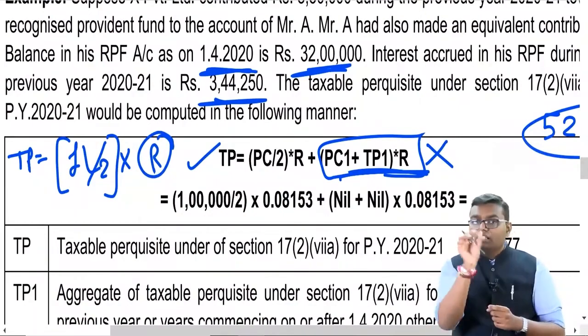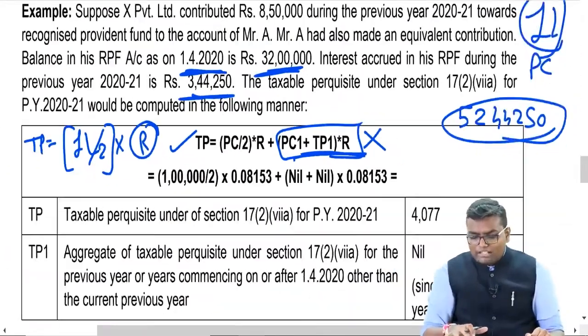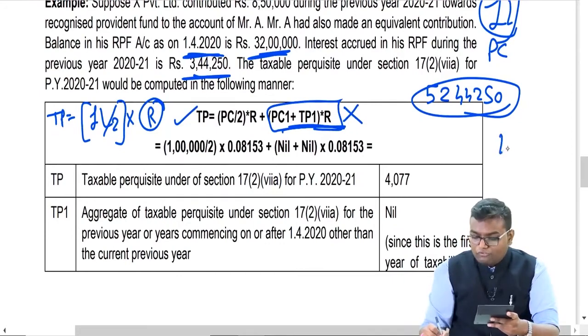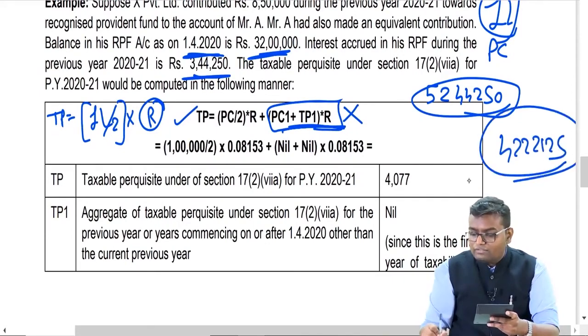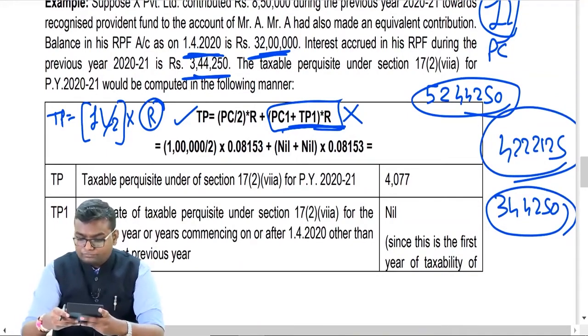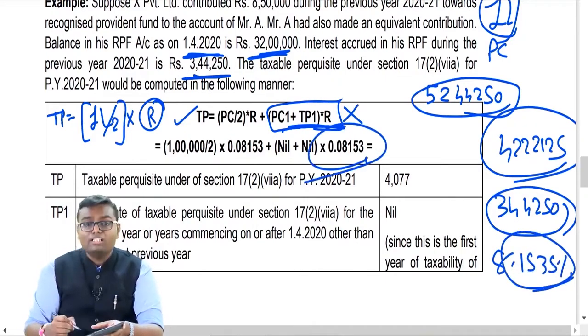What is R? Interest divided by average RPF balance. Interest amount they have already given 3,44,250. Now let us do average balance. 32 lakh plus 52 lakh 44,250 divided by 2. That will be 42 lakh 22,125. What is the interest? 3 lakh 44,250. So what is effective rate of interest? 3,44,250 divided by 42,22,125 will be around 8.1535%. That is what given over here also, people.